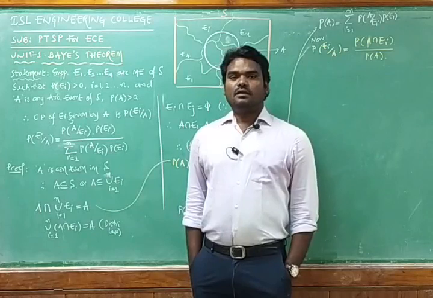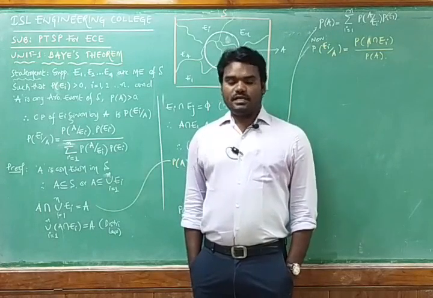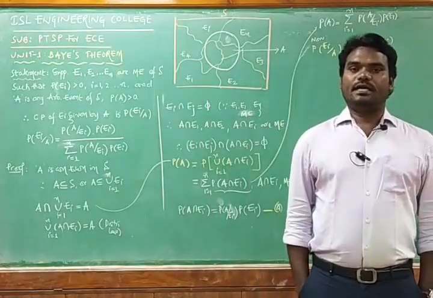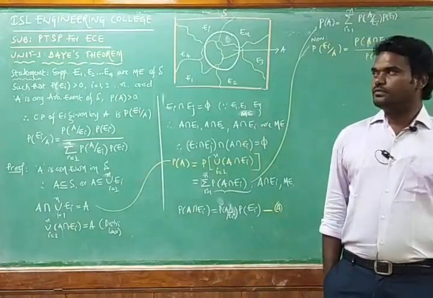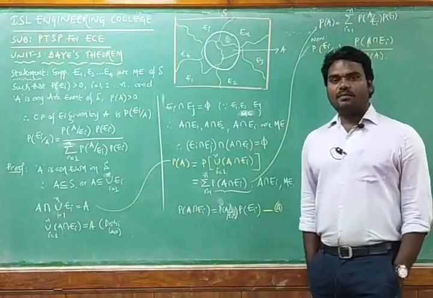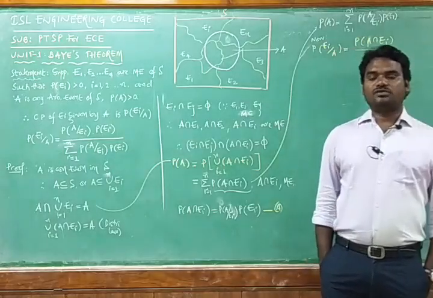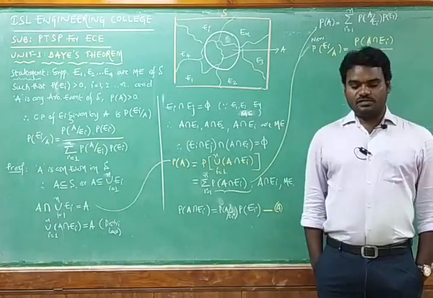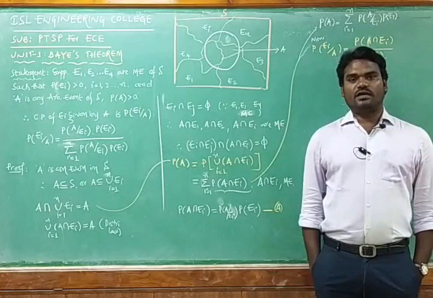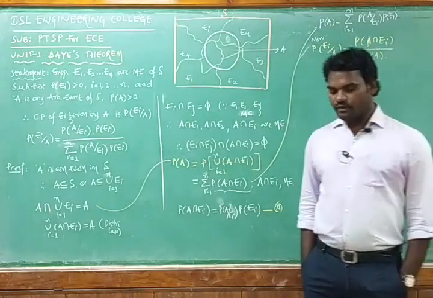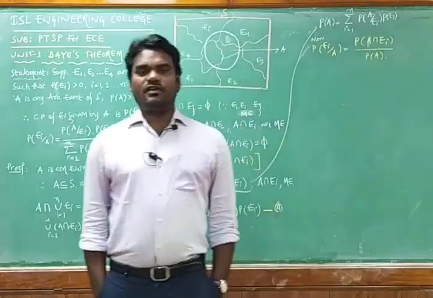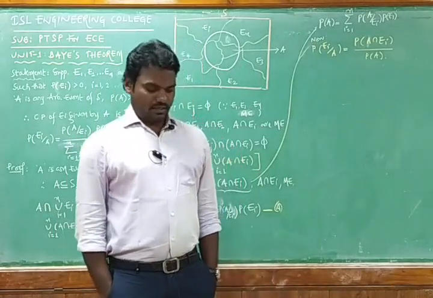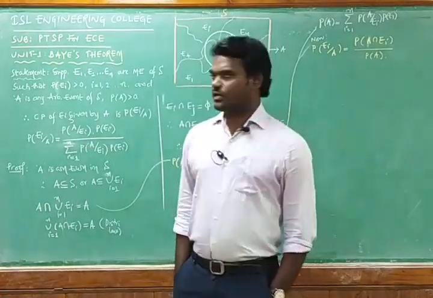In the exam, the Bayes theorem can be asked for 10 marks. That means you should state and prove the Bayes theorem. And sometimes based on the Bayes theorem you are going to be asked to solve a problem. So the Bayes theorem is very important from the examination point of view, and it can be asked for 10 marks. With this Bayes theorem, the first part of the first unit will be completed. In coming classes, we are going to study the random variables as the second part of the first unit.